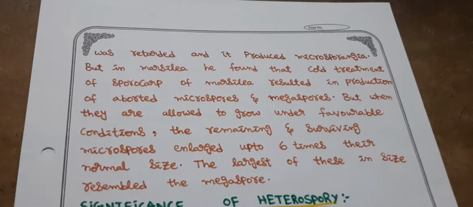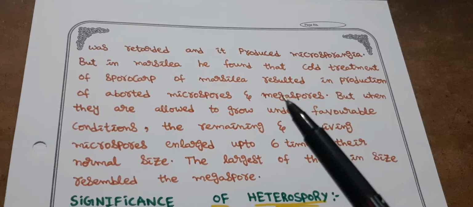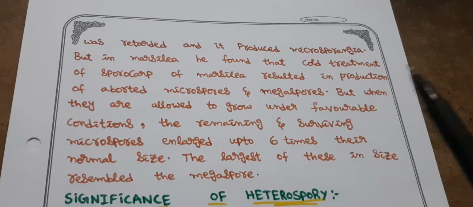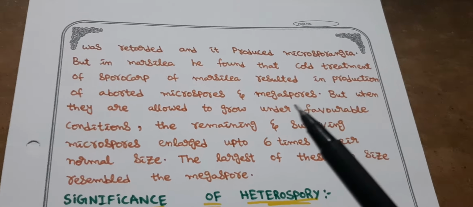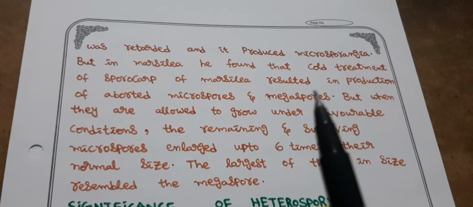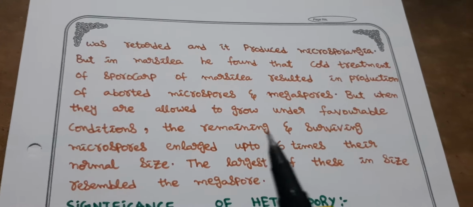That means when the experiment is done, when the sporocarp of Marsilea has taken the cold treatment, the majority of the microspores and megaspores got degenerated. A minute amount of spores are left.